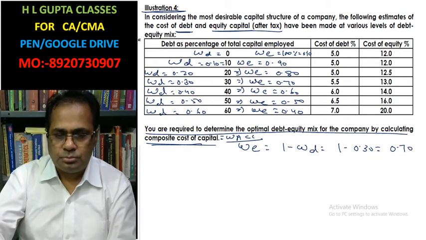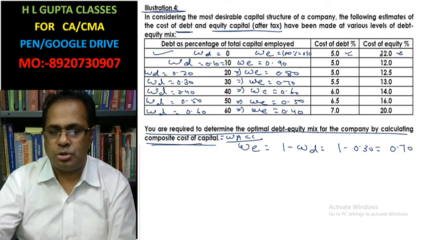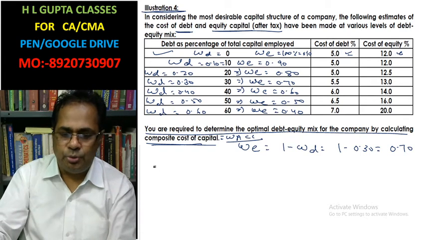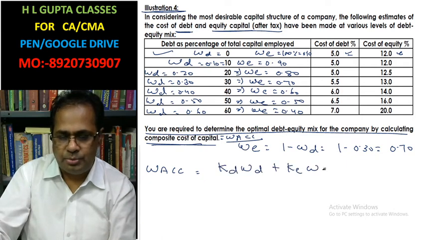Here debt cost is already given, equity cost is already given. On the basis of this, you have to calculate weighted average cost of capital. We know that weighted average cost of capital is cost of debt times weight of debt plus cost of equity times weight of equity.